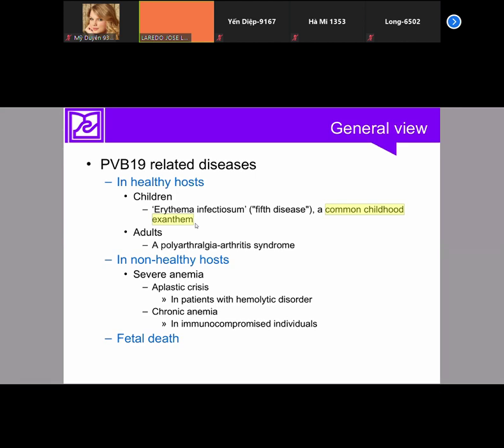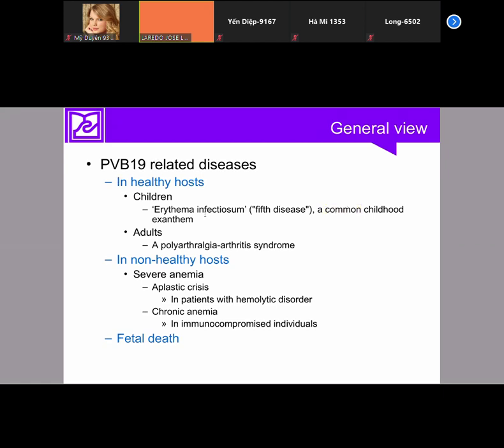When you become parents in the next few years, your child will be sick almost every week when they go to school because they become infected by many different viruses: parvovirus B19, cytomegalovirus, Epstein-Barr, herpes simplex type 1, roseola viruses. A lot of different viruses infect children very early in life, but very mild.